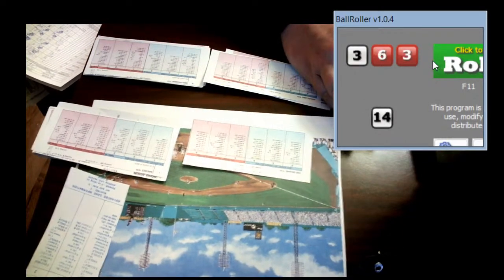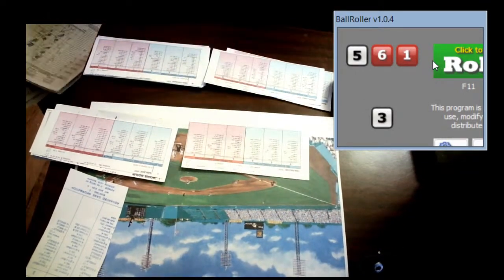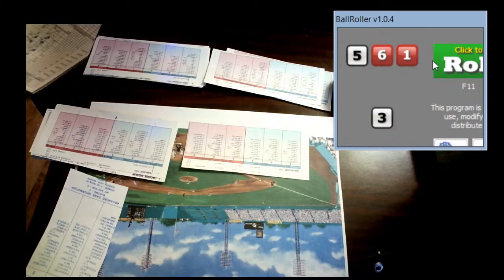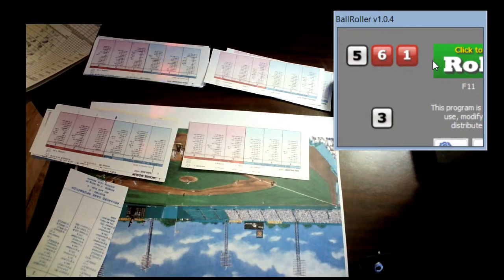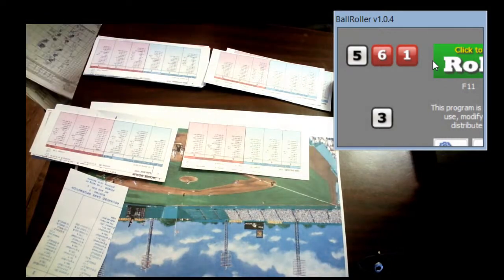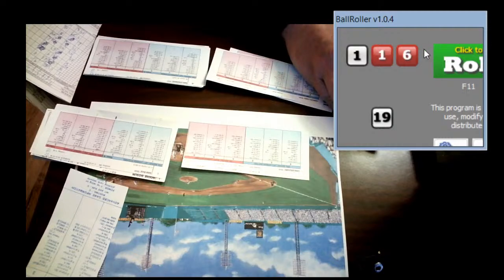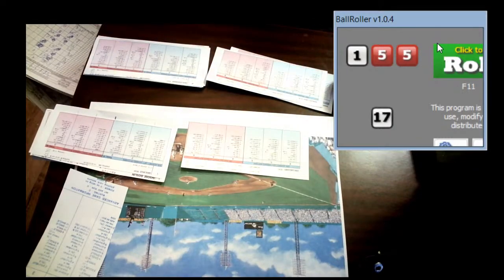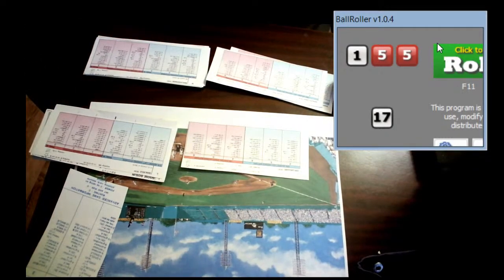And here is the pitch to Rice. 5-7 against a lefty, and that's going to be a ground ball to second, that is Lazzeri. We're going to cross our fingers for him. He's a 17. Ooh, an 11 though. That's kind of a good number.